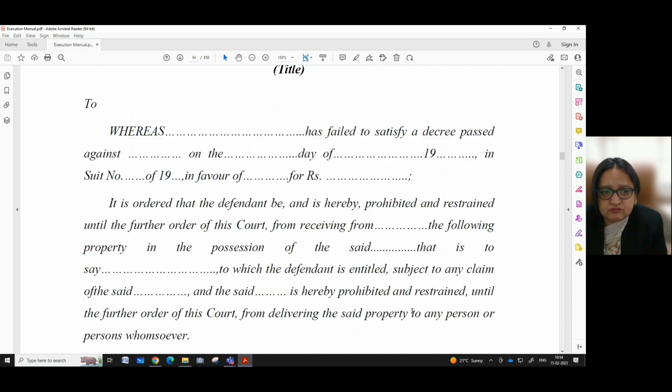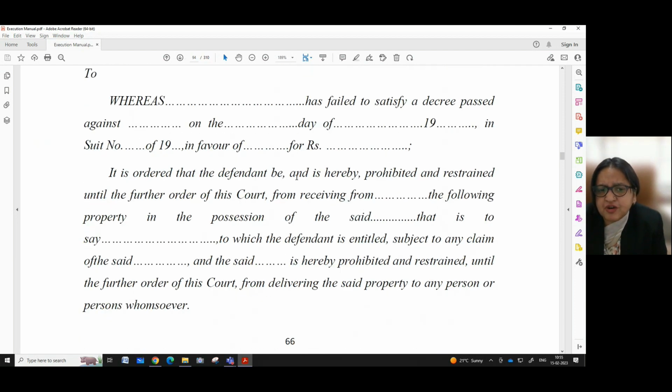judgment debtor. It is ordered that the defendant be and is hereby prohibited and restrained under the further order of this court from receiving from dash the following property in the possession of the said dash. Here we have to write the name of the person in whom the property is under possession.